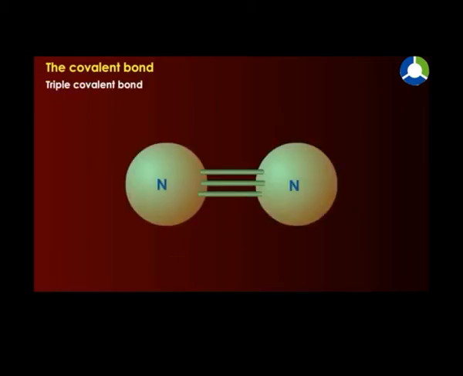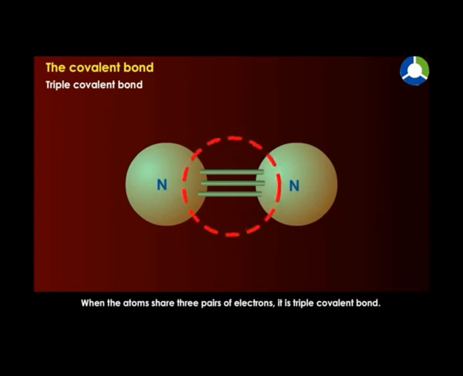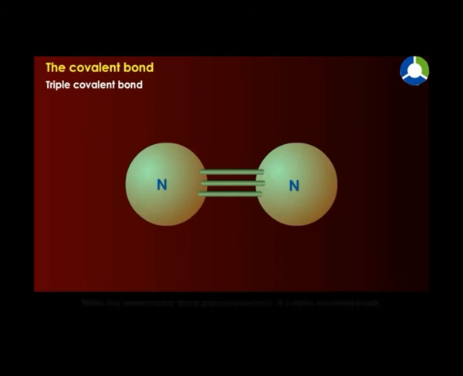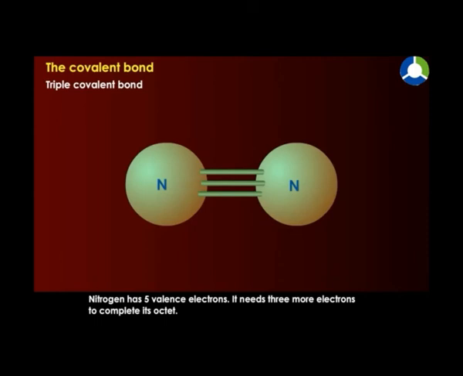Triple covalent bond: when the atoms share 3 pairs of electrons, it is a triple covalent bond. Example, the nitrogen molecule. Nitrogen has 5 valence electrons. It needs 3 more electrons to complete its octet. It shares 3 electrons with another atom of nitrogen to form a triple covalent bond. 3 pairs of shared electrons are shown by a triple line, which is a triple covalent bond.